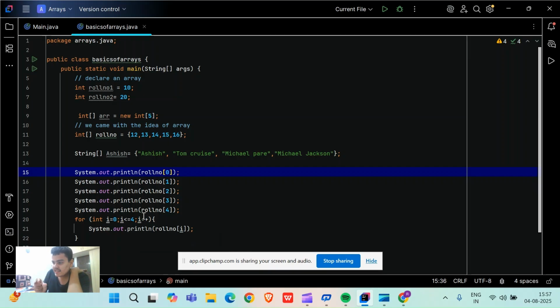Till less than or equal to 4 it is just going, right? The moment it exceeds 4 it will not go there, because index 5 never existed for this array I'm talking about. Till index 4 only I'm having: 0, 1, 2, 3, 4. Very simple, friends.